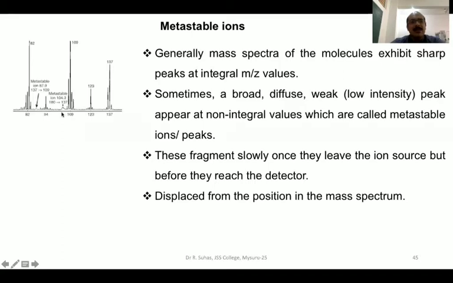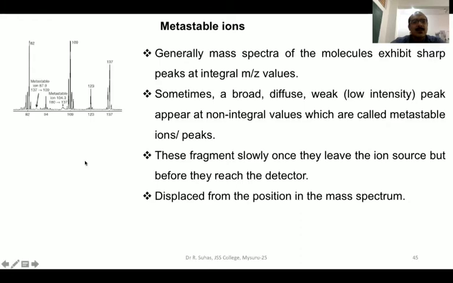and they are called metastable ions. You will see that here it is around 104. You can see that there is a broad hump-like structure. It is very broad, very diffuse and very low intensity. Compare these two peaks: this is a very sharp peak and this is a blunt peak. So this sharp peak has a definite integral value, 109, whereas this broad peak has an m/z of 104.3. That means it is a non-integral value.